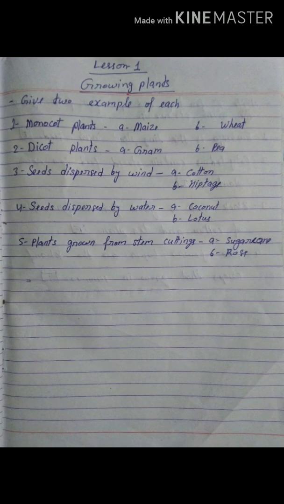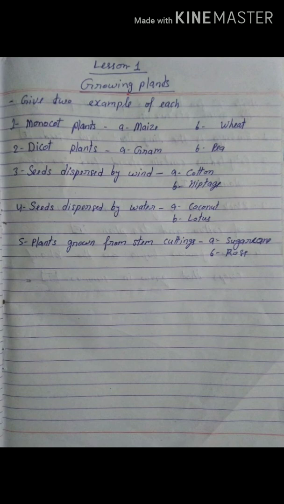See carefully. First, monocot plants. Two examples of monocot plants are first maize, second wheat. Second number, dicot plants. Two examples of dicot plants are first gram, second pea.